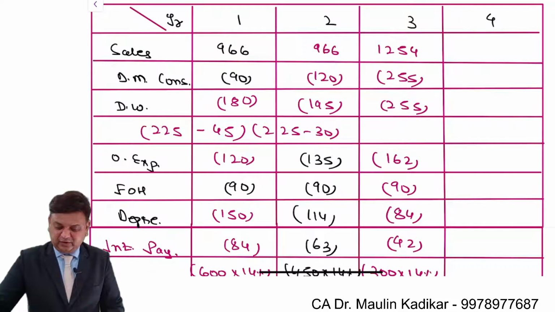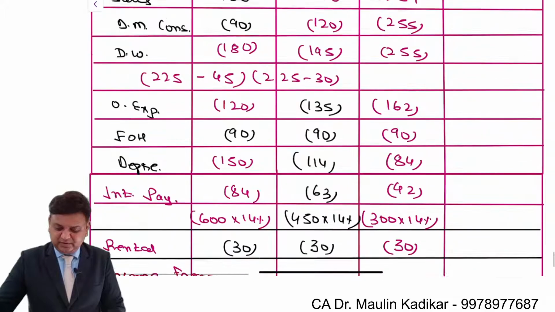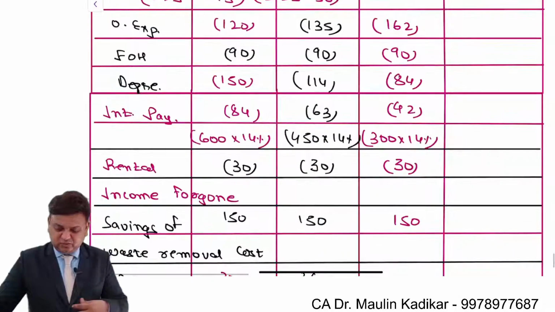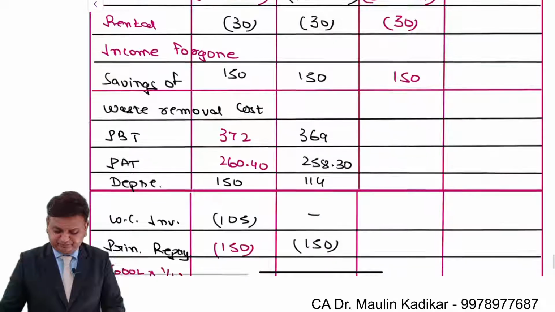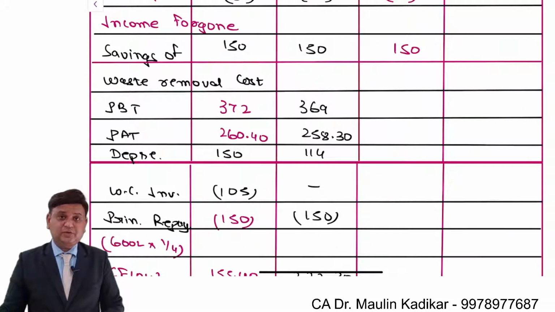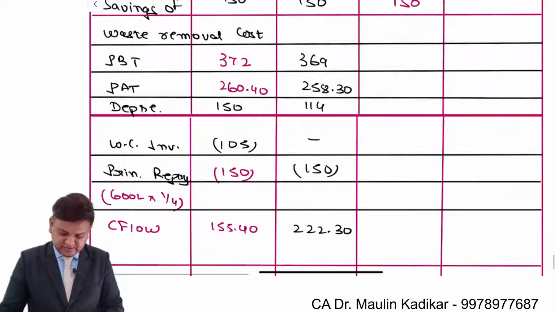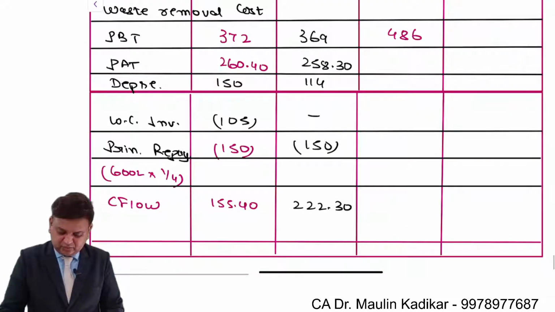So 1254 minus 255 minus 255 minus 162 minus 90 minus 84 minus 42 minus 30 plus 150. So profit is 486, into 0.7, 340.2.